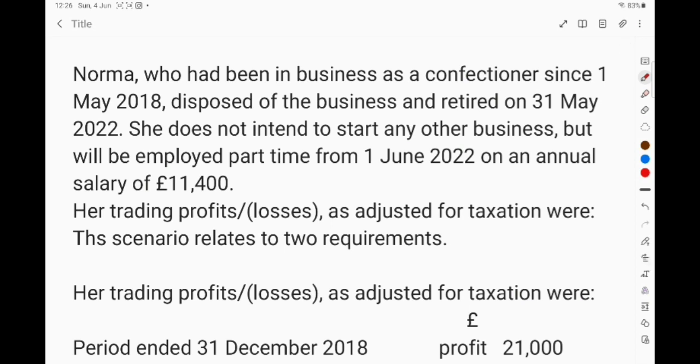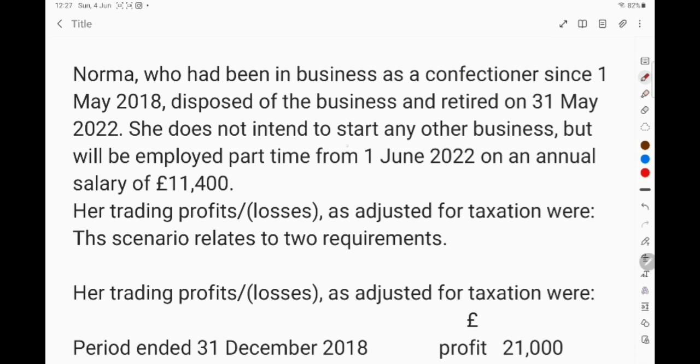Question is Norma. Norma, who had been in business as a confectioner since 1st May 2018, disposed of her business and retired on 31st May 2022. So, here we have been given the starting date as well as the ending date. This is the first thing you need to identify, that the starting date and ending date both are given.